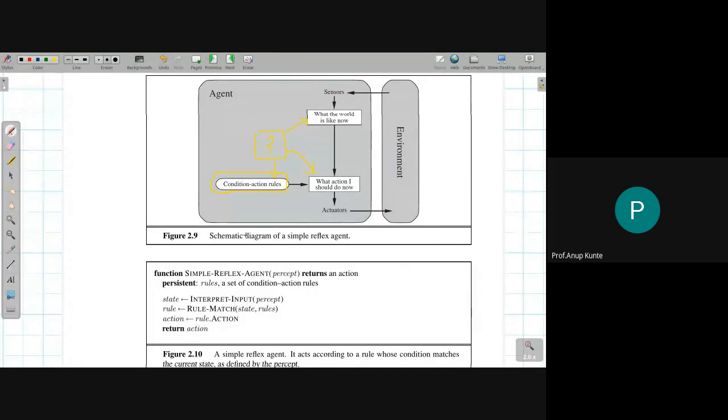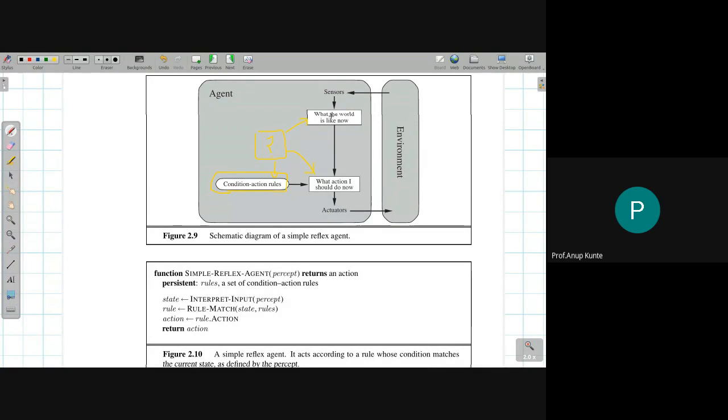One is the condition action rule. The question mark number 1 we ask ourselves is, based on the sensors that are arriving to us, what the world is like now. So that is where we are trying to create a representation for the environment state internally in the agent's mind. The agent is looking at, using its percept, whatever it knows, what the environment state is. So it is trying to model the environment state. But it's not remembering it. That's the drawback. If it could have remembered the state, it could have found out the delta in the state, or change in the state, right?